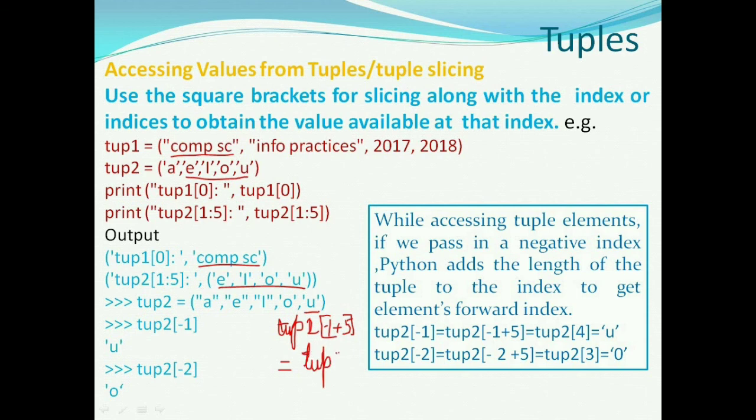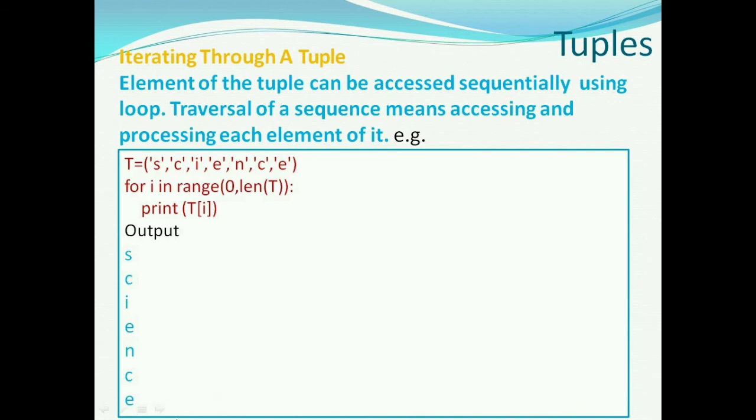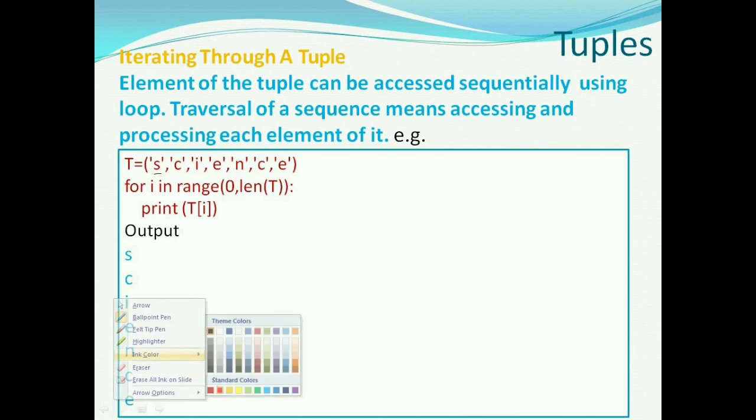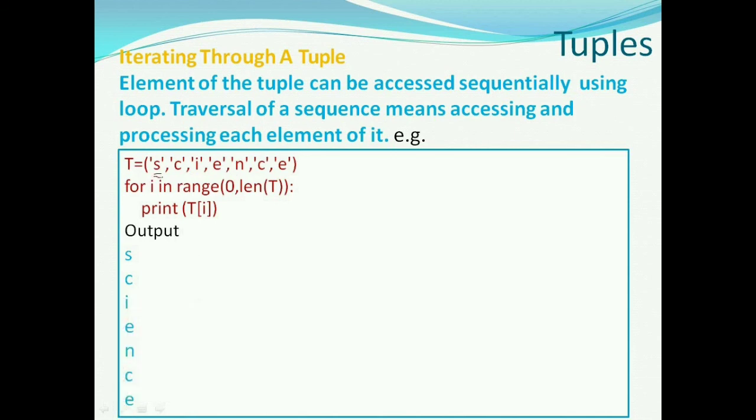The individual elements of a tuple are accessed through their indexes given in square brackets, just like lists. Like lists, tuple elements are also indexed with forward indexing and backward indexing. Forward indexing starts with 0 and ends with n-1, and backward indexing goes from -1 to -n. Now we'll discuss traversal. Elements of a tuple can be accessed sequentially using a loop. Traversal of a sequence means accessing and processing each element of it.